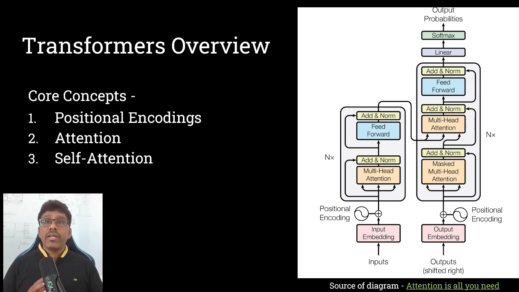The transformer model is built on top of three key concepts: positional encodings, attention, and self-attention. These models learn to predict the next word in a sentence by considering the preceding words, allowing them to produce coherent and contextually relevant text.